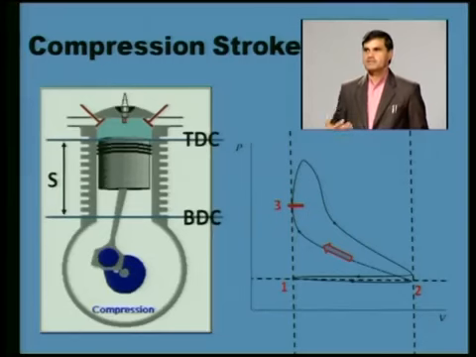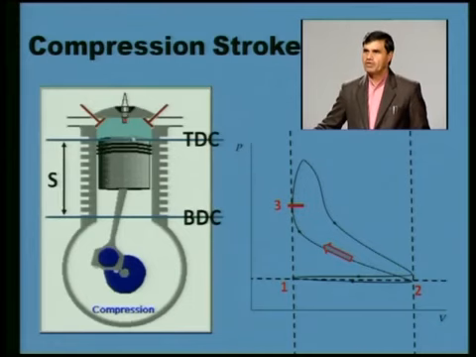Next, after suction both the valves will be closed. The red valve which has been shown, this is the exhaust valve, and this inlet valve has been closed. The piston has moved from BDC to TDC. This compression line, 2 to 3, the piston has started from BDC and is moving towards TDC. We can observe the volume will be decreasing because it is moving from BDC to TDC. When volume decreases, pressure inside the cylinder increases. So 2 to 3 is the compression stroke.